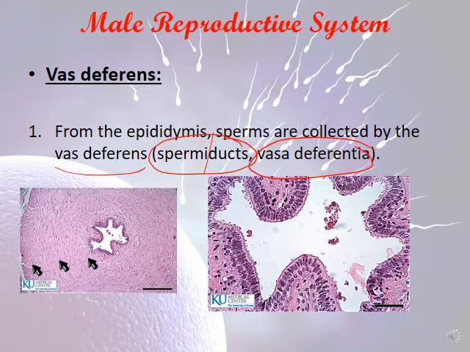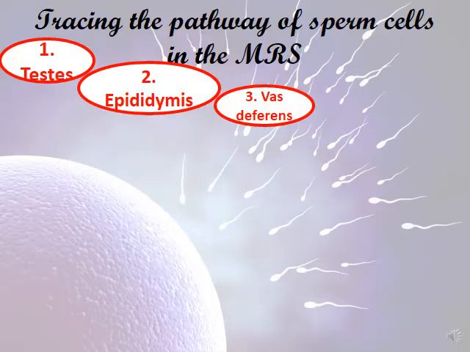All of them have the same meaning. So the sperms are collected at the vas deferens. So till now we have 3 checkpoints. The first checkpoint is the testes. The second checkpoint in the pathway of the sperm cells along the male reproductive system is the epididymis, and the third one is the vas deferens.